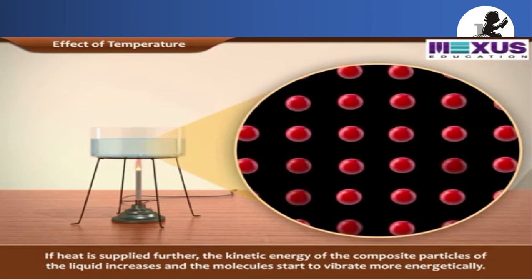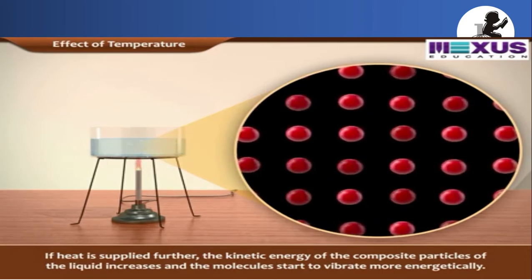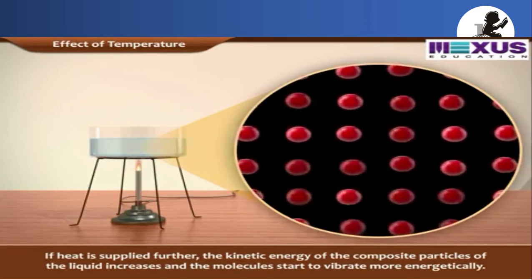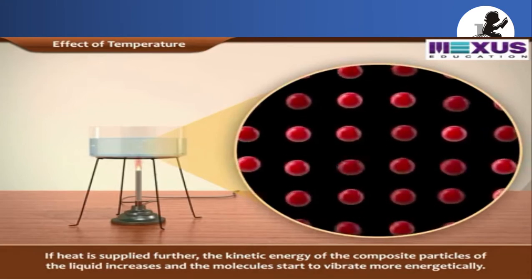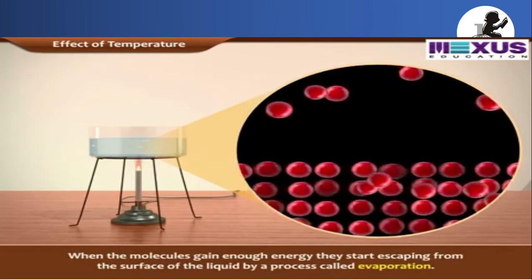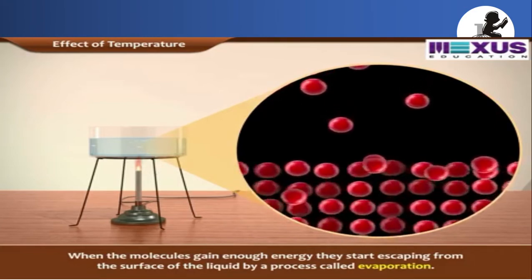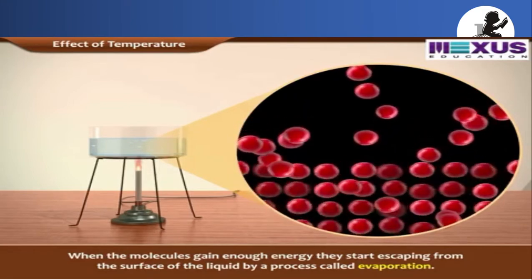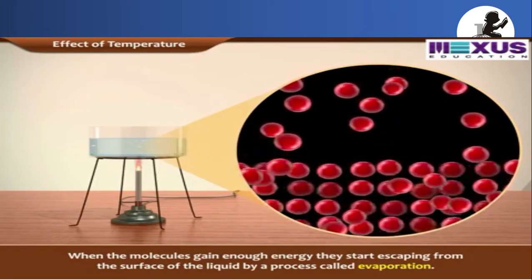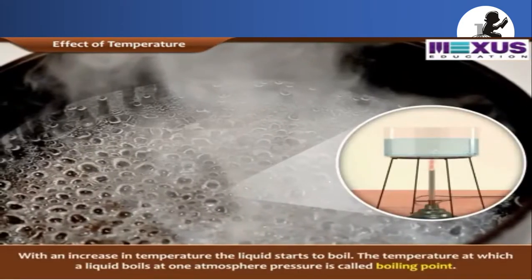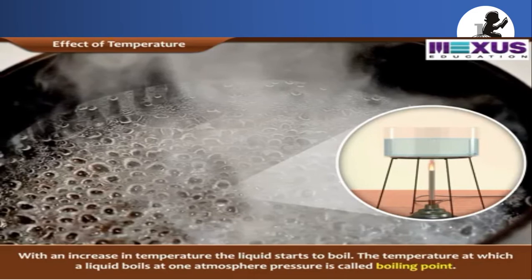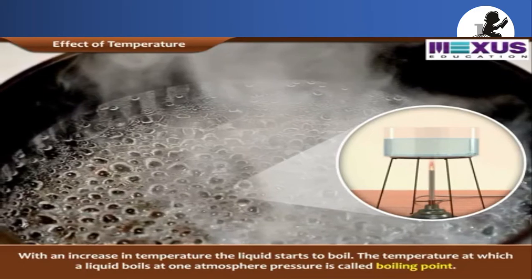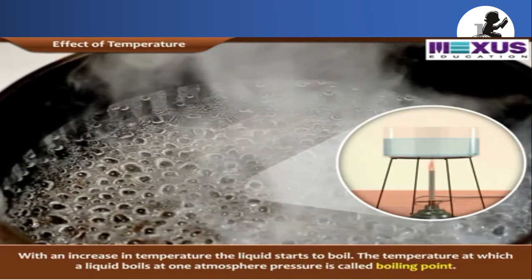Okay, right. If heat is supplied further, the kinetic energy of the particles of the liquid increases, and the molecules start to vibrate more energetically. When the molecules gain enough energy, they start escaping from the surface of the liquid by the process called evaporation. With an increase in temperature, the liquid starts to boil. The temperature at which a liquid boils at 1 atmospheric pressure is called the boiling point.